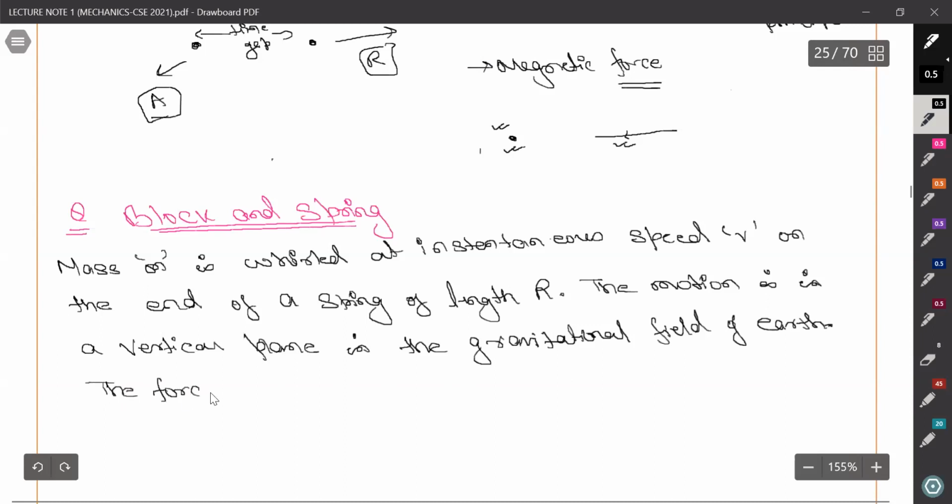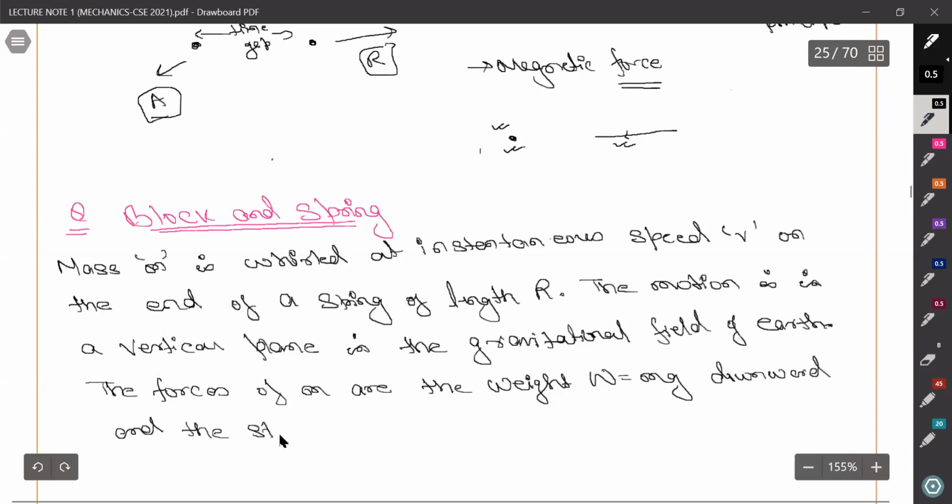Also, it is written that the forces on m are the weight, and weight we know, here given also, is mg downward. We also know the string force, which is also known as the tension in the string, towards the center.